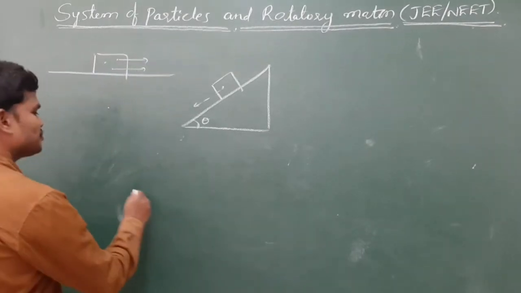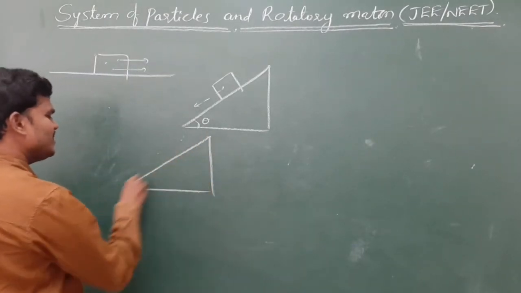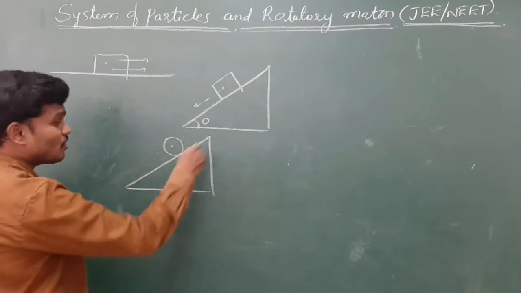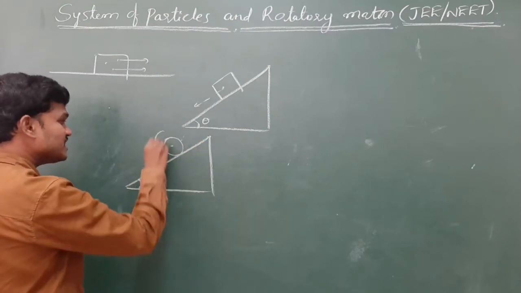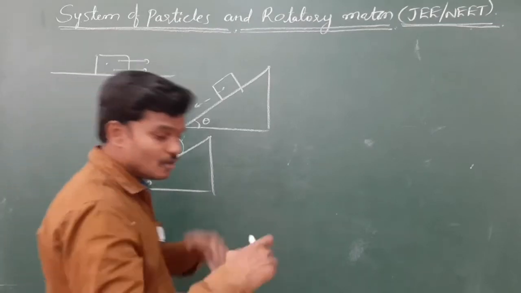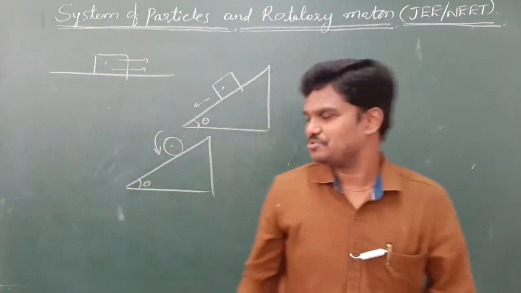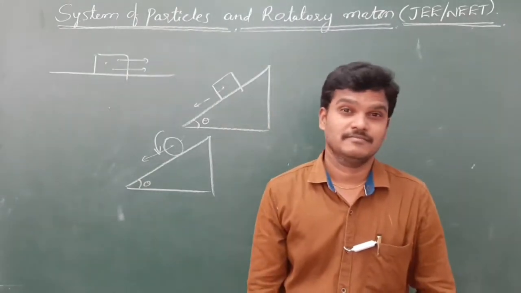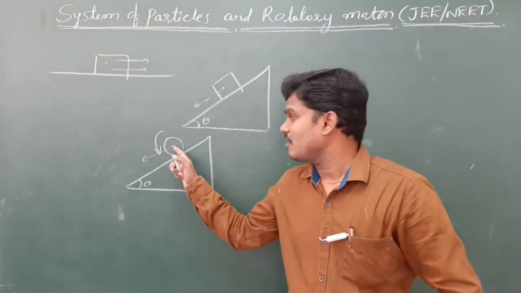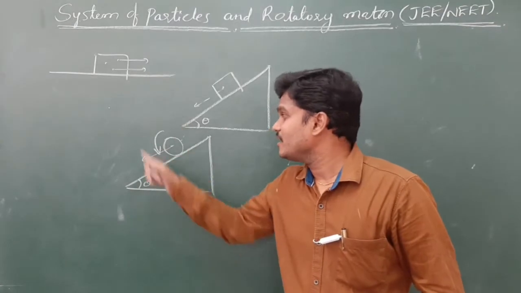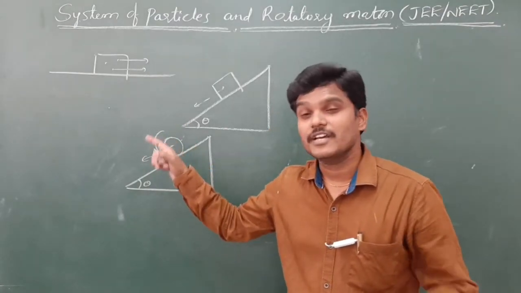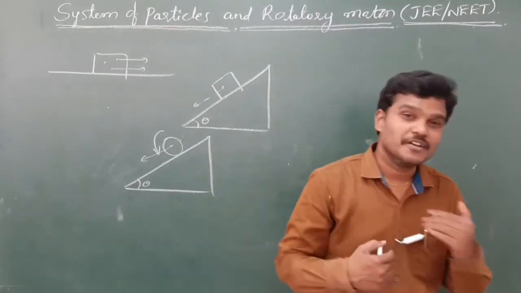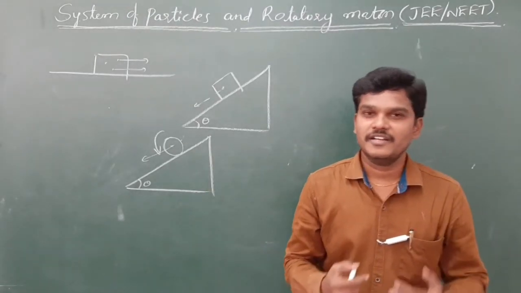Suppose a wheel is rolling on this inclined plane. Then this wheel has a rotatory motion, while of course the central particle has translatory motion. This combination of translatory motion and rotatory motion we call rolling motion, which we are going to discuss in continuation.